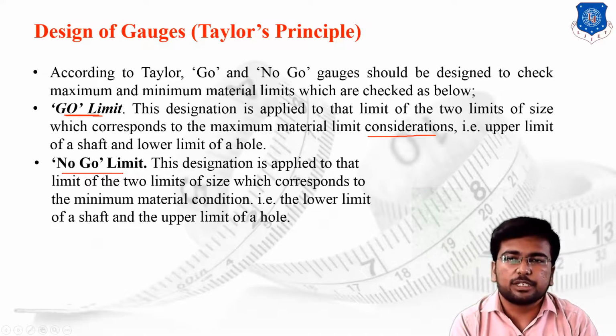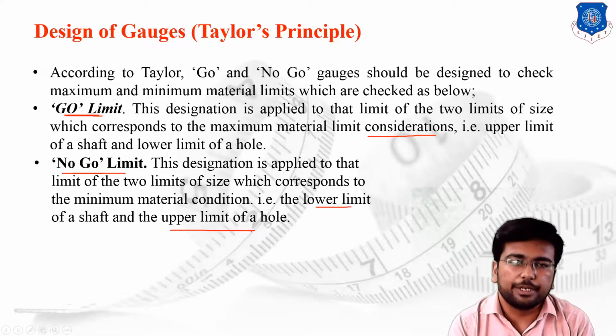Where no go gauge limit, the designation is applied to the limit of the size which corresponds to the minimum material condition. The minimum material condition for the shaft is the lower limit, and for the hole it is the upper limit. So I can say that the lower limit of the shaft and the upper limit of the hole will fulfill the minimum material condition, and it stands for the no go gauge limit.